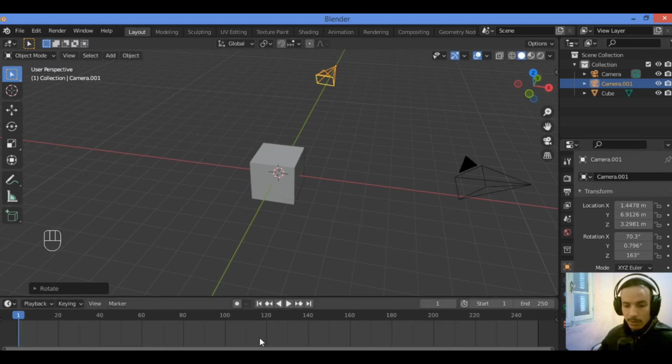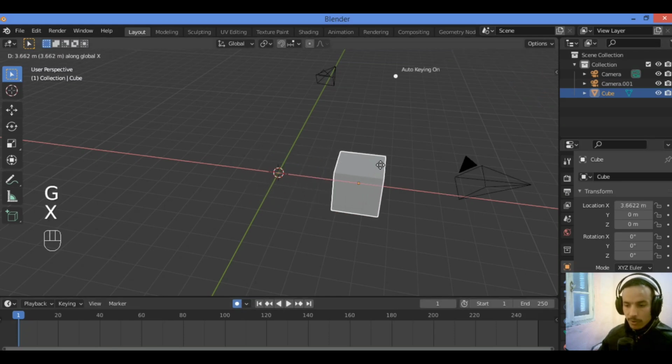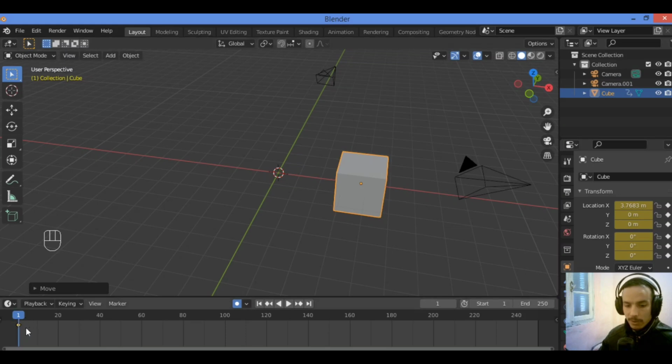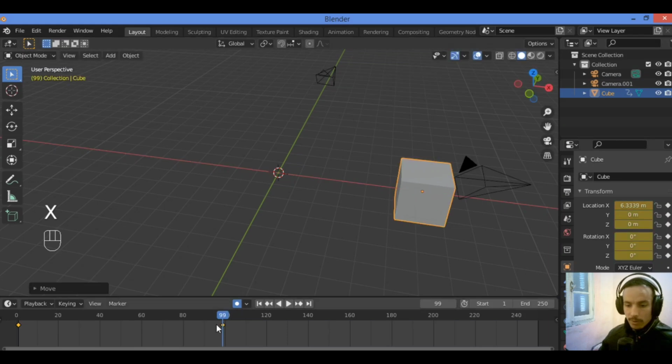We have this timeline editor like this for animation. I want to add an animation, so just click on this dot over there, enable it, then grab it on the x-axis just a little bit. Click over here. It's going to be adding one keyframe, so let's move it just a tiny bit to, for example, 100. Then grab it on x-axis, and we've added another keyframe on the timeline editor.